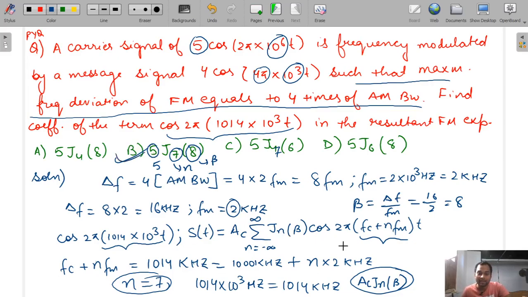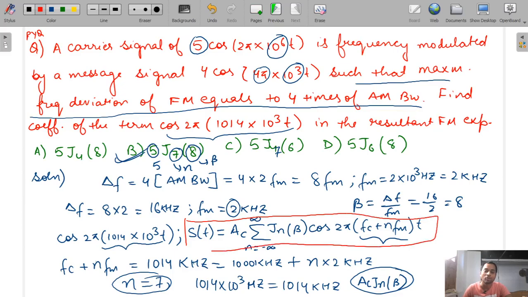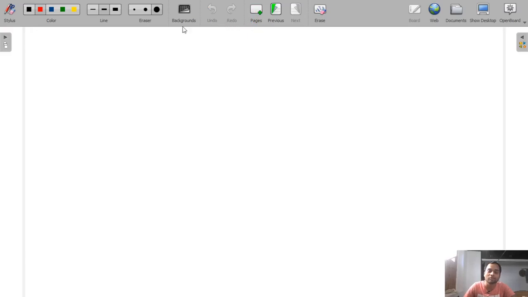And when you put n is equal to 7 in this FM equation, then you will get this term, 2 pi into 1014 into 10 to the power 3 t, and this will become J_n with n equal to 7, beta equal to 8, and Ac equal to 5. So the coefficient will be 5 J_7(8). Okay, understood? This was a very excellent question. Got it? So let's solve another question, because if you solve more questions, then our practice will be very good.